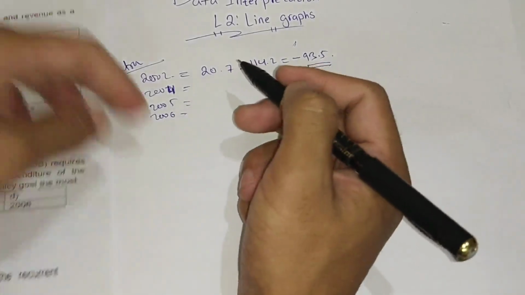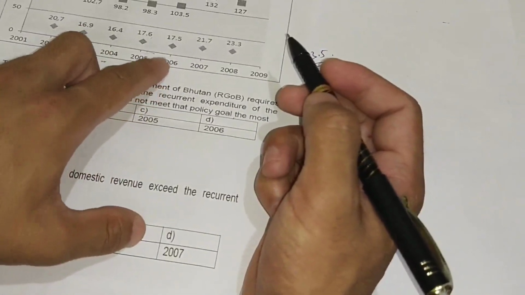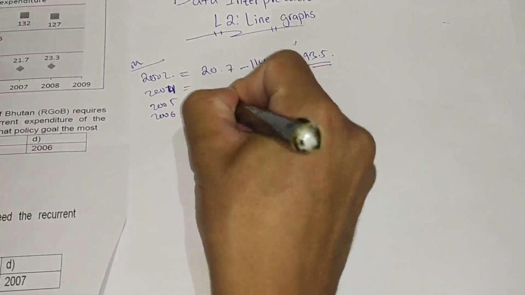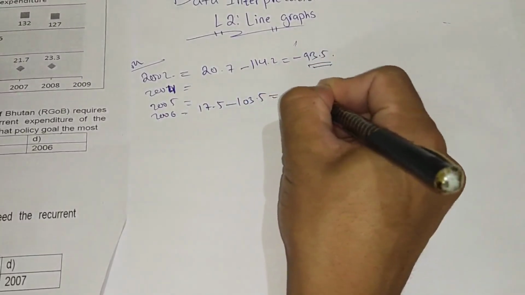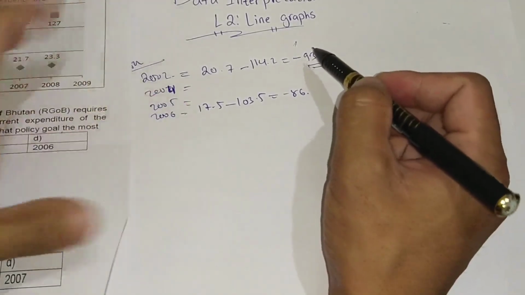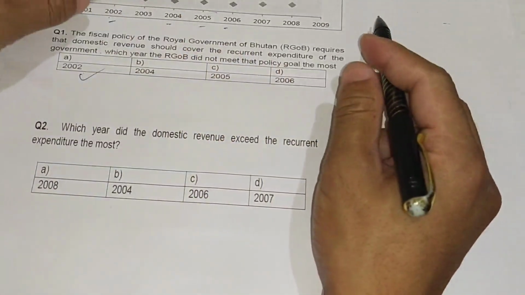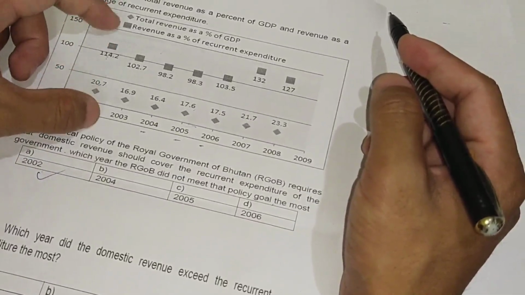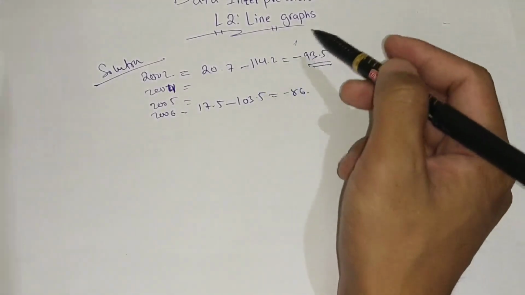Let's say for 2006: 17.5 and 103.5, so 17.5 minus 103.5, you get negative 86. So 86 is a smaller gap, meaning the policy goal was not missed as much. The largest gap is the answer, so the option is 2002. You can choose 2002 directly, or otherwise solve it manually.